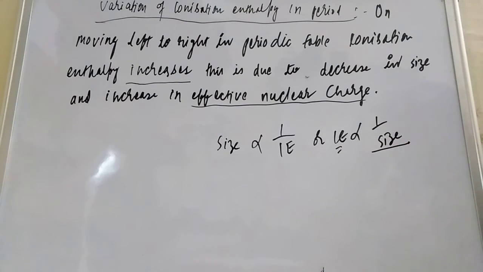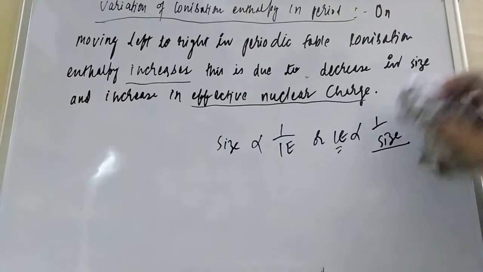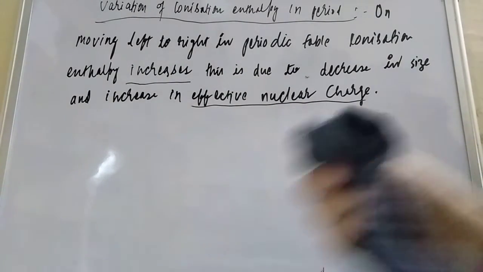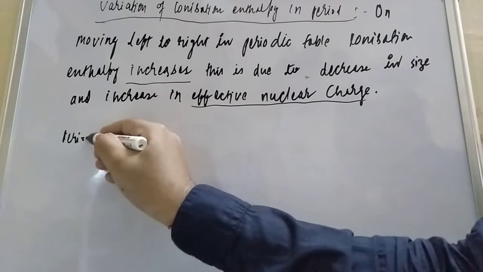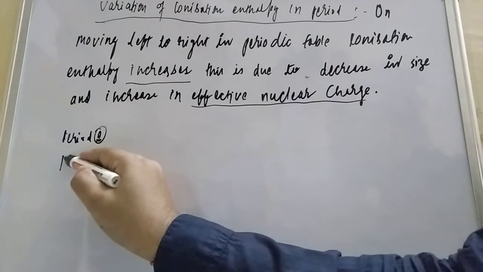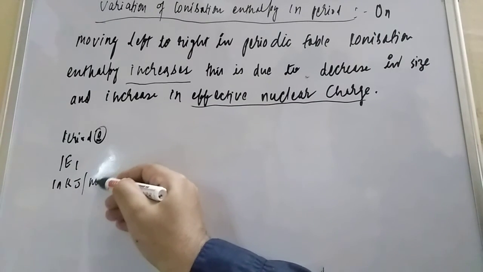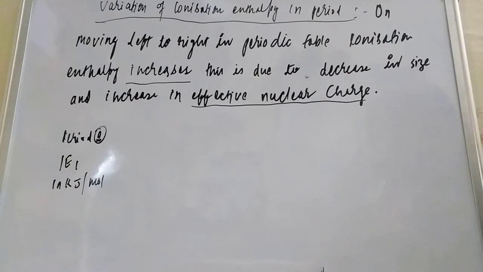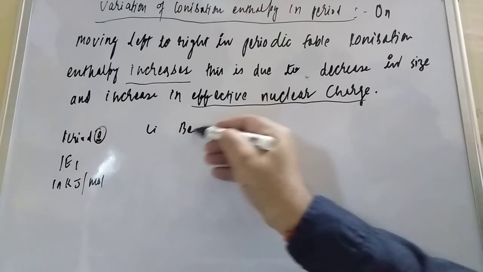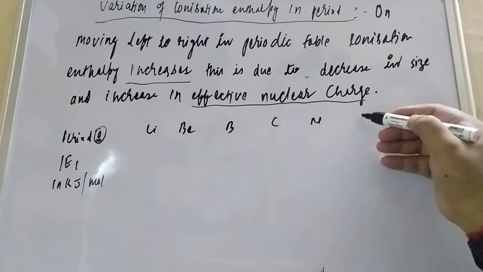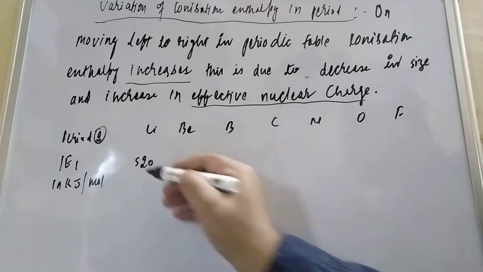So here, take an example and try to understand with the help of it. Take any period and see what is happening. I am taking period number 2, and ionization enthalpy IE1 in kilojoule per mole. The elements are lithium, beryllium, boron, carbon, nitrogen, oxygen, and fluorine. Lithium has 520.